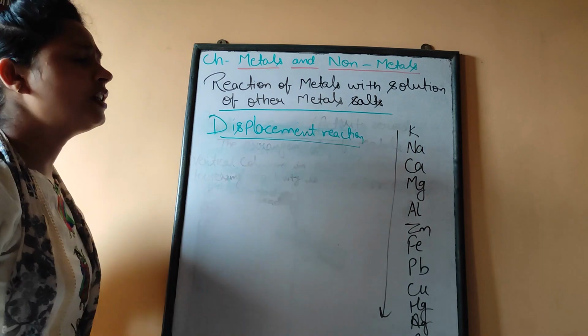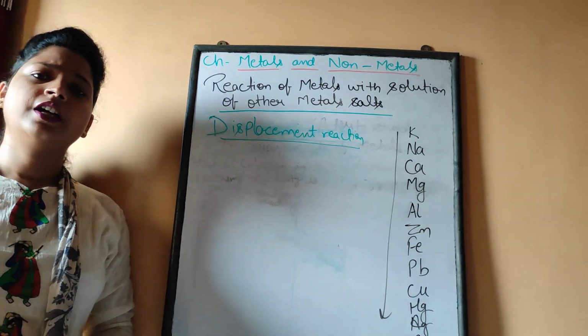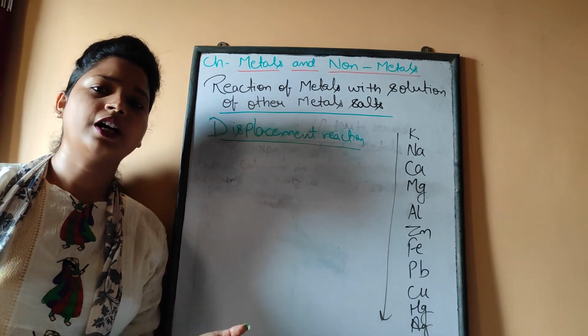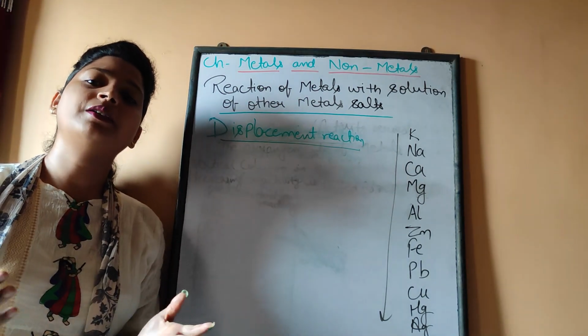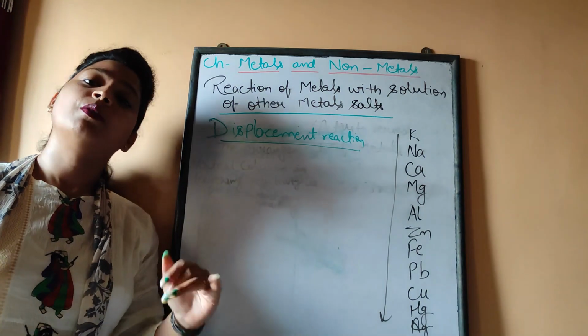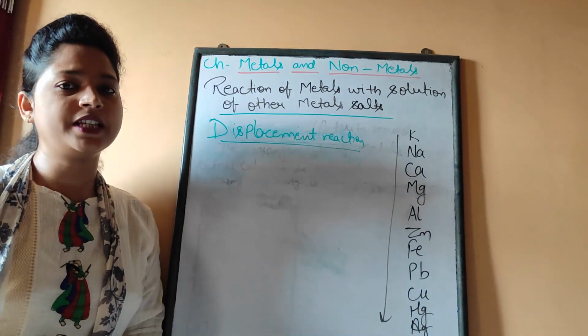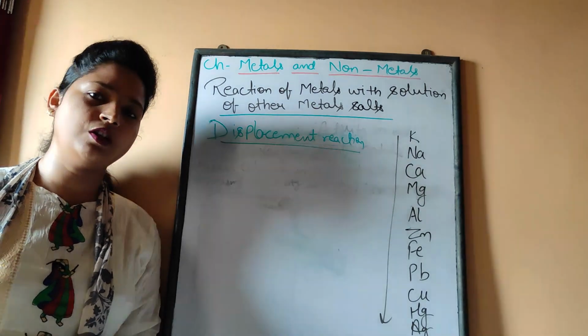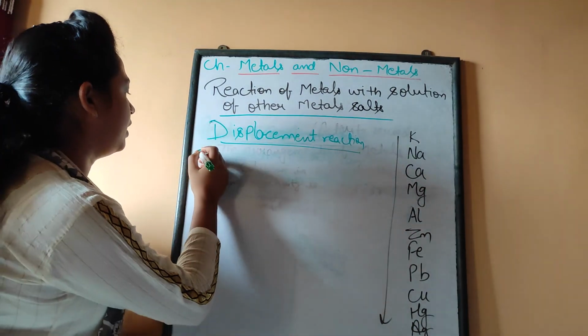Now what is this displacement reaction? Displacement reaction is actually the displacement of a metal by the other metal. Actually, a more reactive metal displaces the less reactive metal from its metal salt solution. So we can write the definition here.